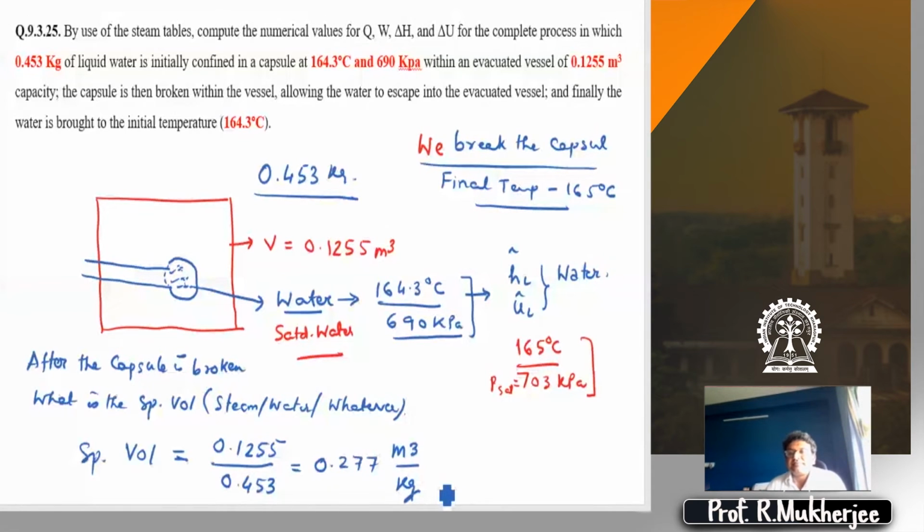Okay. And now what do we do? It is now mentioned that temperature is again back to 165 degrees centigrade. That's what the problem states. We take it as 165 to avoid problems. So now we know for the final state, after the capsule is broken, I will check with the whole class if you are all following. What are the final conditions we know? We know T and we know specific volume. That is good enough to find out all the data.